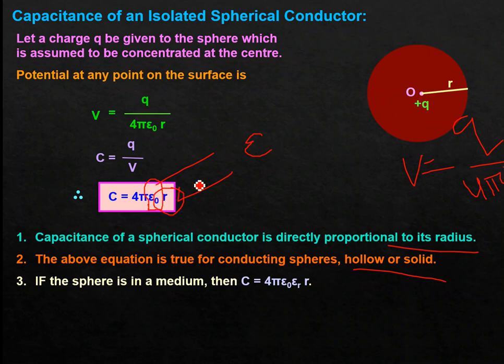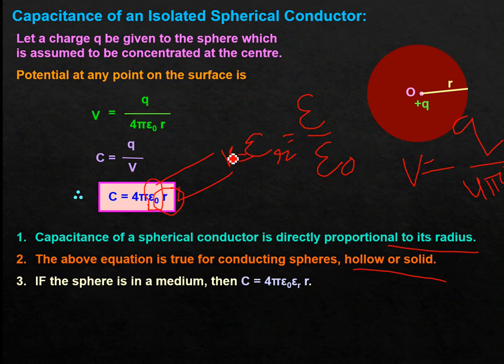And what we know is epsilon r, that is relative permittivity. The name itself suggests relative permittivity is nothing but permittivity of any medium divided by permittivity of free space, and this epsilon r is also known as dielectric constant.